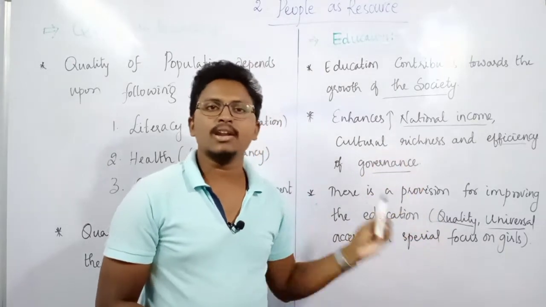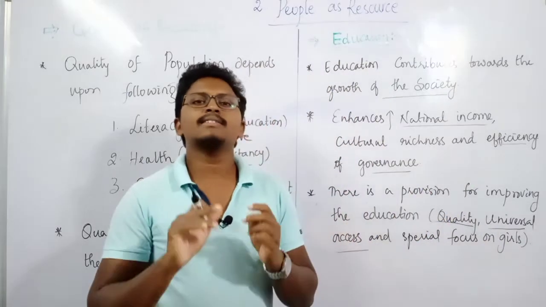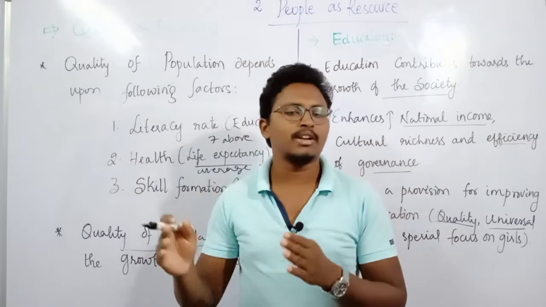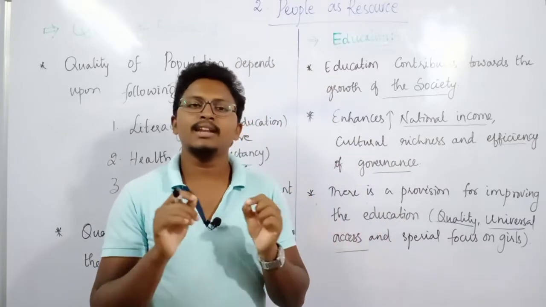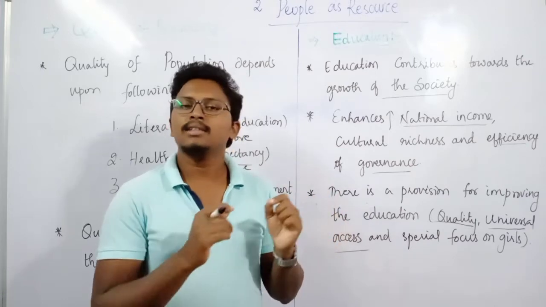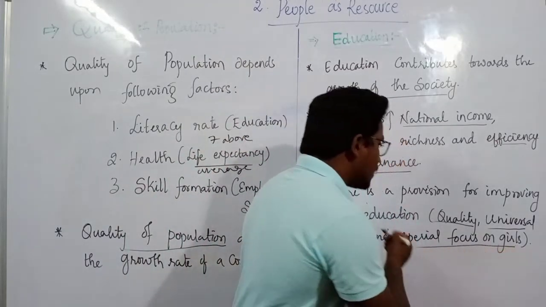The government should improve the quality of education. At the same time, it should also ensure that it is accessible to everyone, no matter poor or rich or middle class, whoever it may be. It should be accessed by every person. Every child in the country should have access to education, at least elementary education. Then the final thing is special focus on girls.